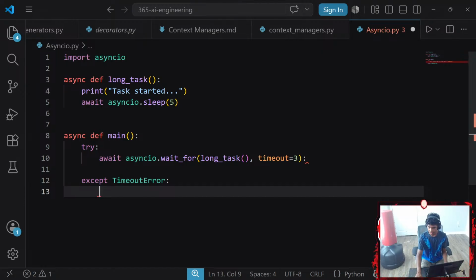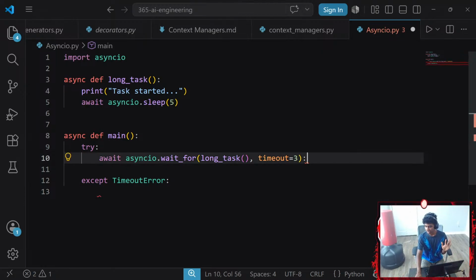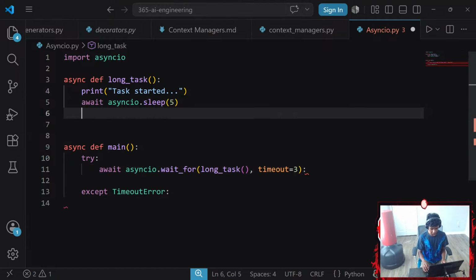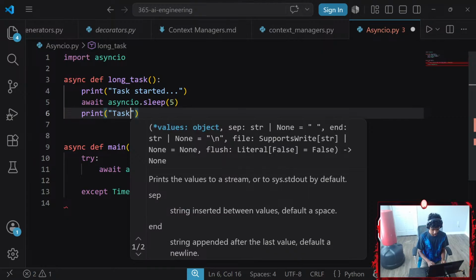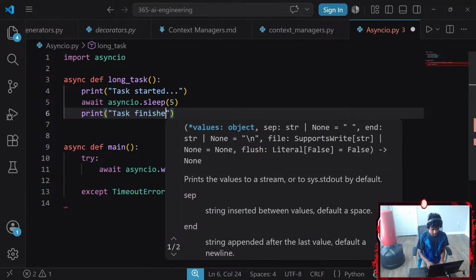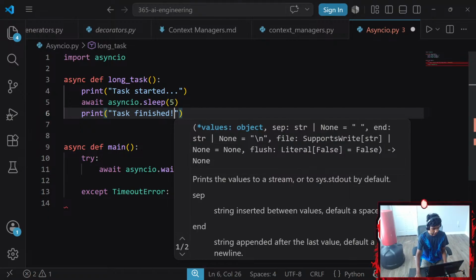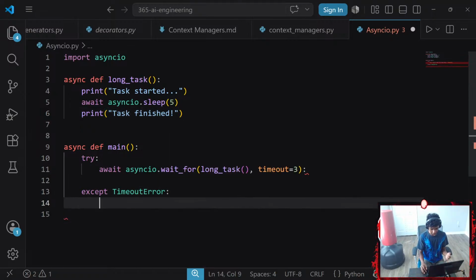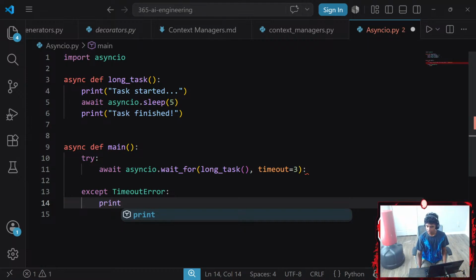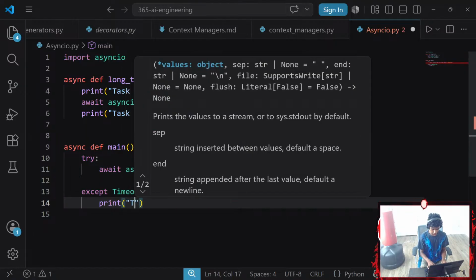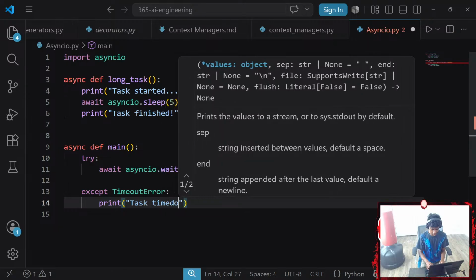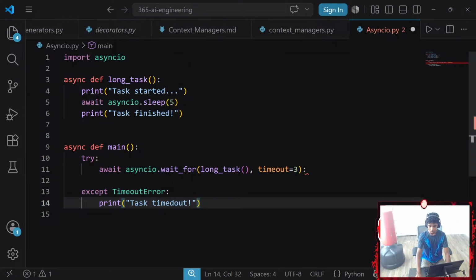Okay, we wait for that time. It waits for 5 seconds, and then prints task finished. Oh, I forgot to print task finished. There we go. Okay, and now we have a timeout error, so we're gonna print something like task timed out. There we go. Okay, that is the expected output. Now let's go ahead and run our function.